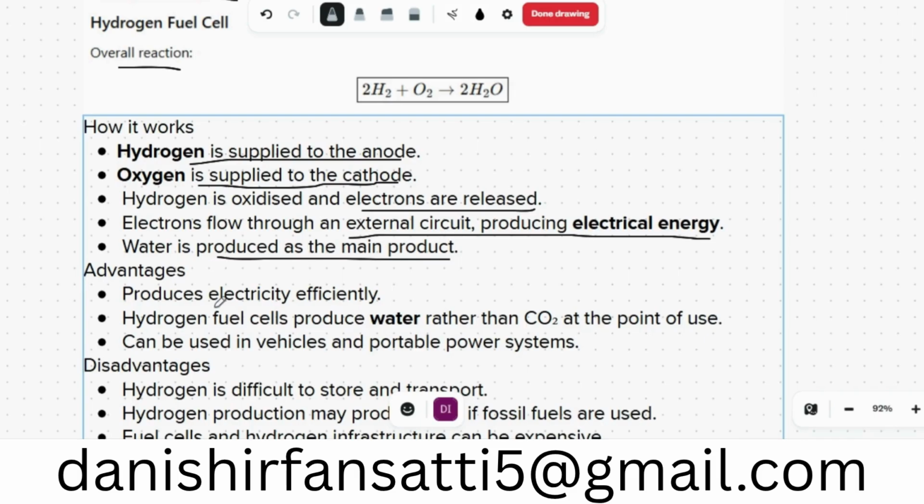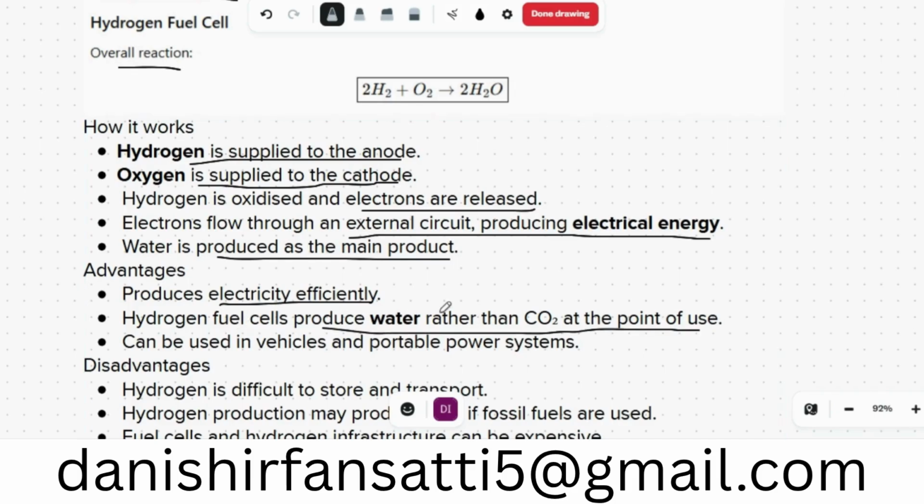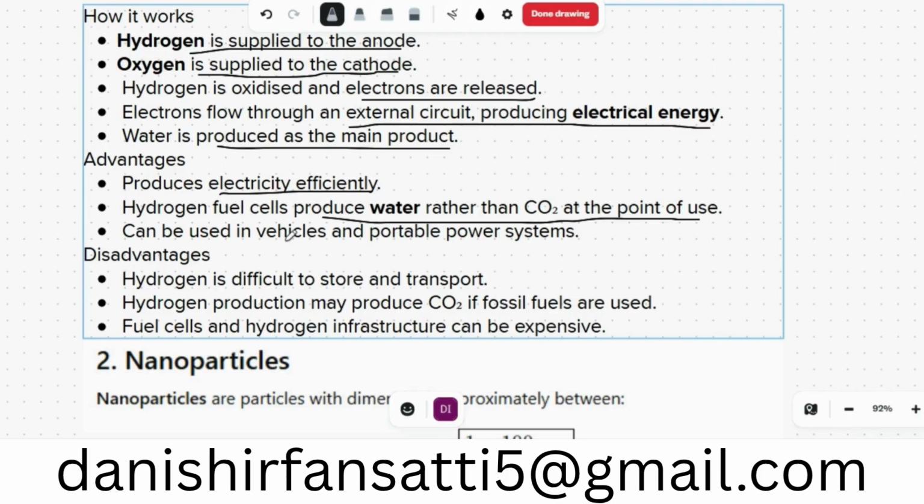Advantages: they produce electricity efficiently. Hydrogen fuel cells produce water rather than carbon dioxide at the point of use and can be used in vehicles and portable power systems.